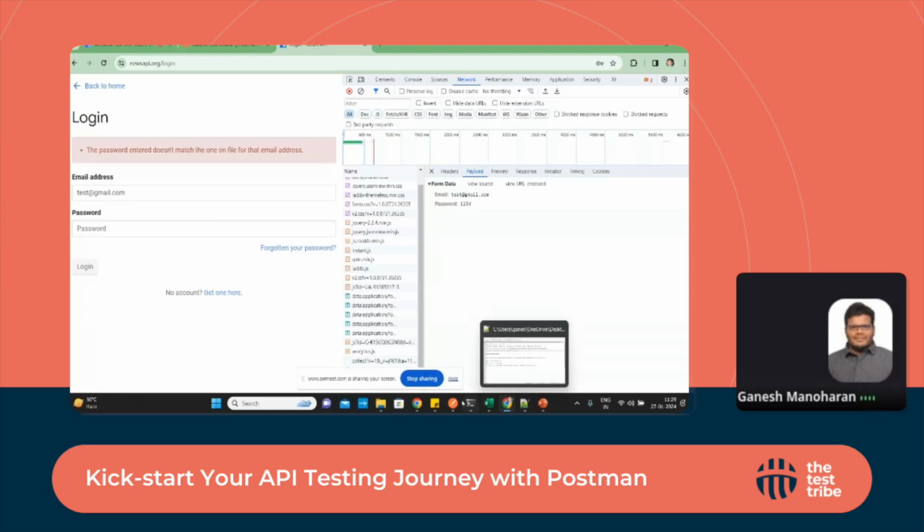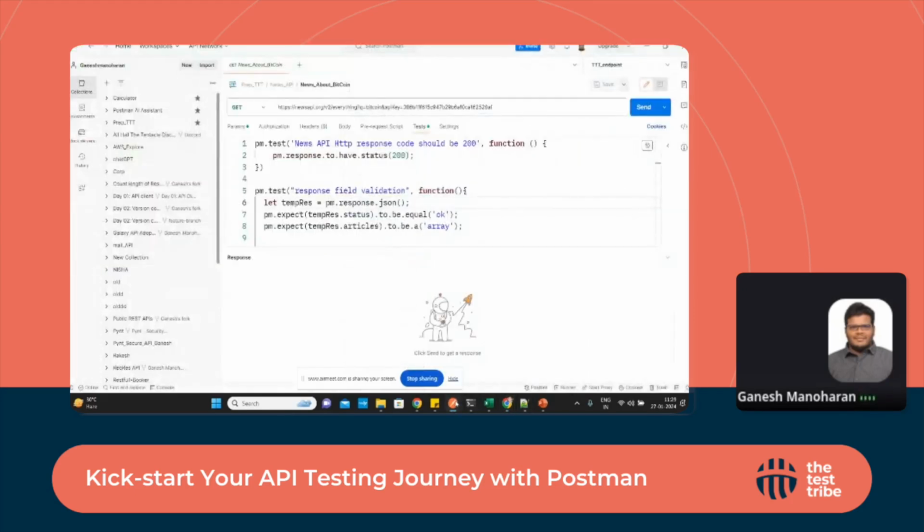Yeah. So we'll talk about how we need to create a mock server in another session. This is about how to set up the thing, because when you have a mock server, as soon as the requirement is ready for the API, we can create a mock server. Then we can create test cases. We can start our testing parallelly as soon as the development starts. So those are all the advantages.